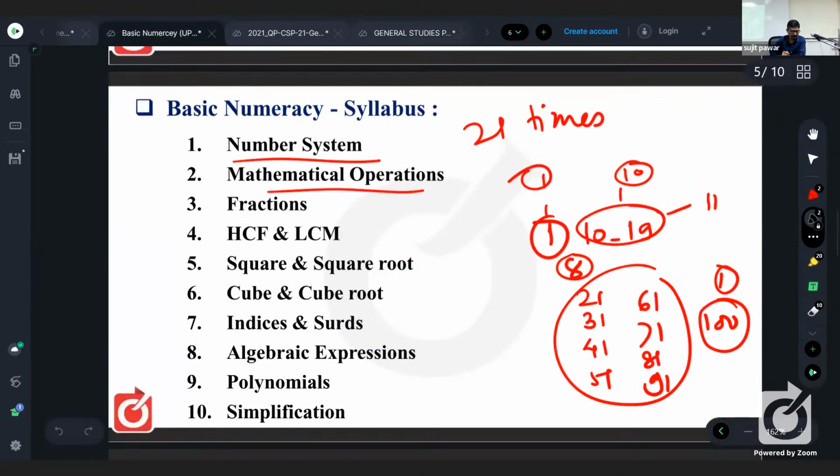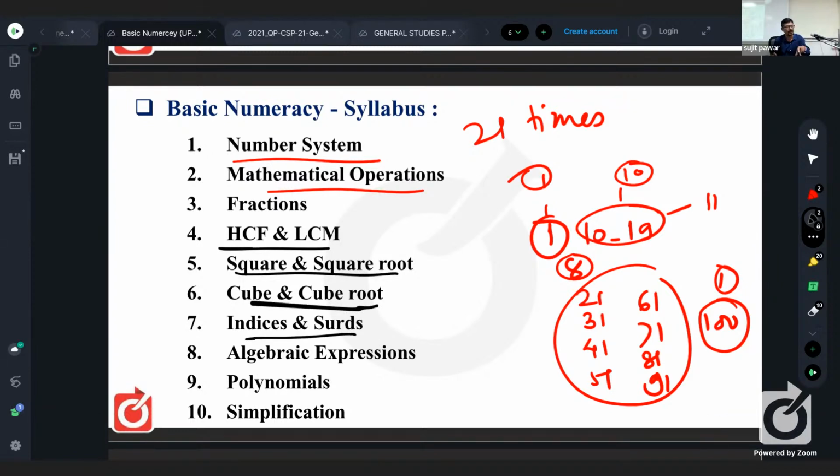Okay, so you have already taken a screenshot of this one. Let me tell you, after number system and mathematical operations, in case of multiplication, we get factors and multiples. Because of that, we have the topics HCF and LCM, square root, cube root, as well as indices and surds. All are related to multiplication. And division when it is complete. If division is not complete, then fractions are formed, right?